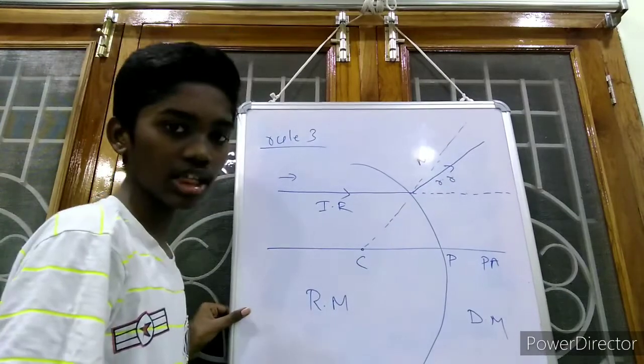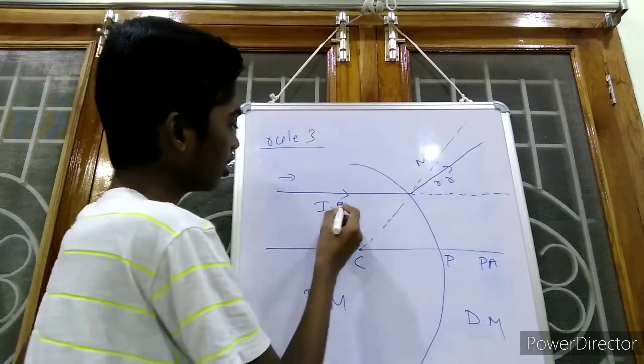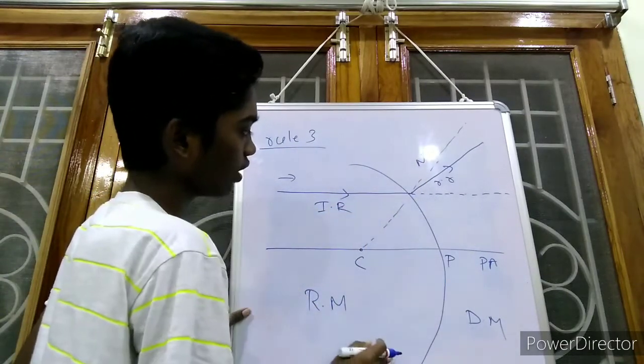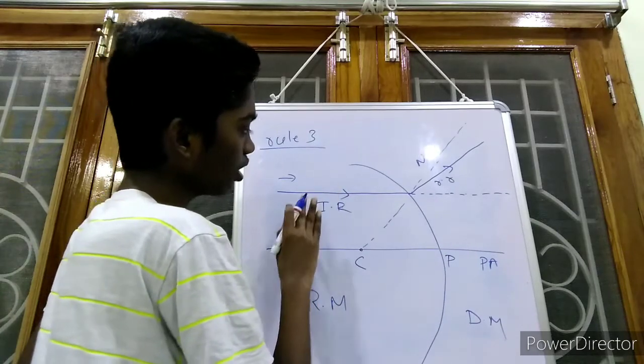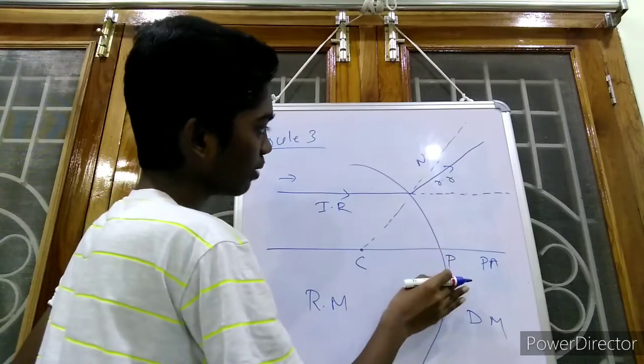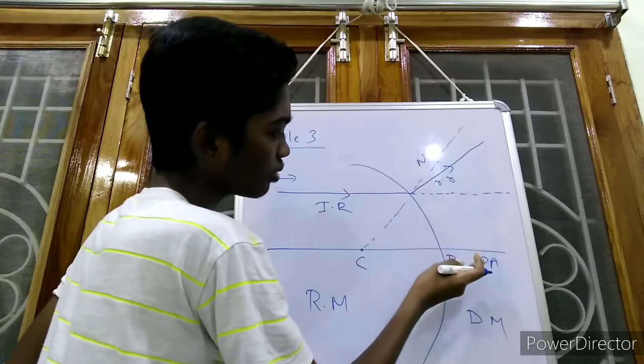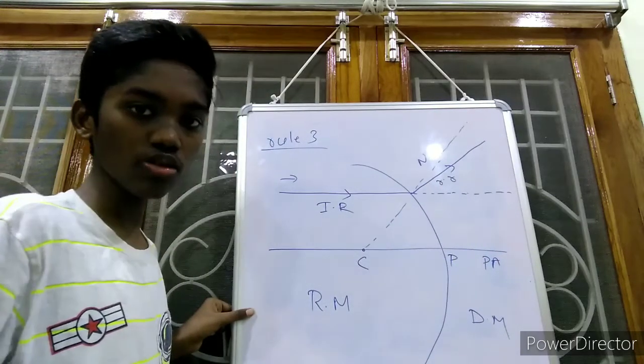So the rule 3 is nothing but when the light ray is in a concave surface, when a light ray is traveling from rarer medium to denser medium, then the refracted ray must move away from the principal axis. Now this is the rule 3.